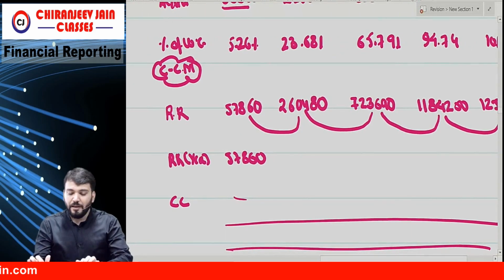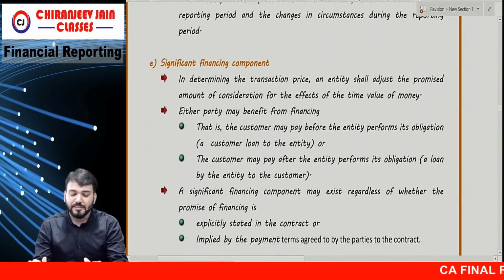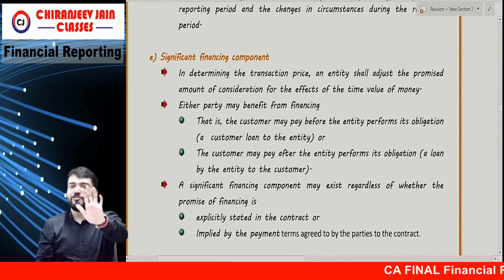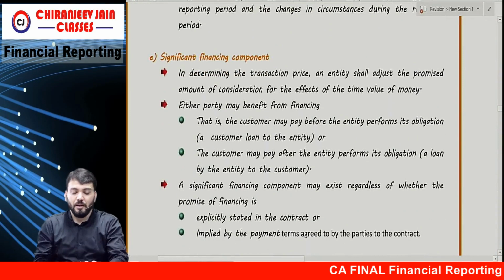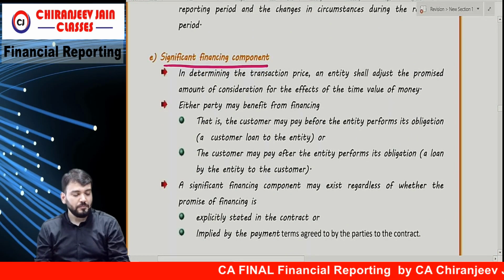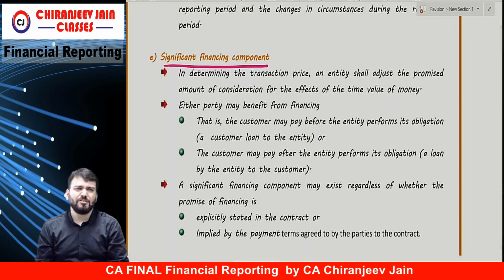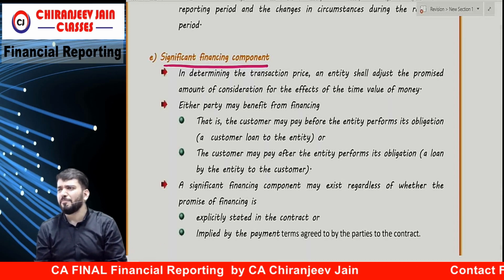Okay, this also you have understood. Now, significant financing component. Variable consideration you understood? Now, significant financing component. In this, I will not say much because you understood financing component and present value.